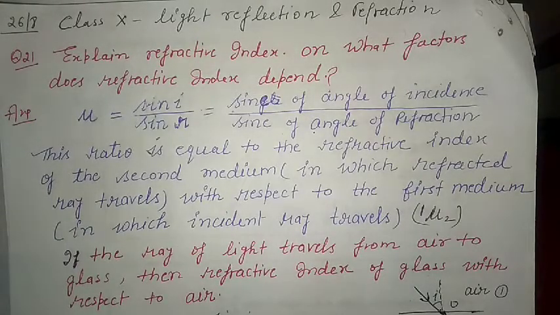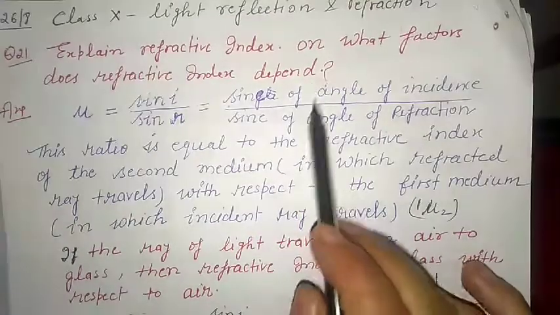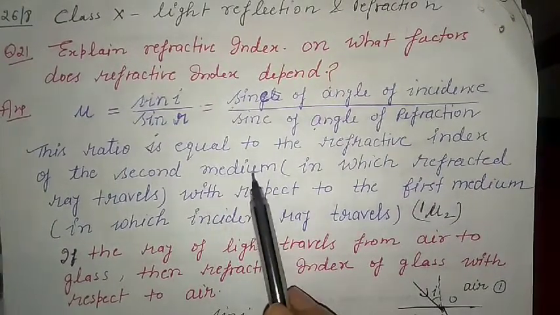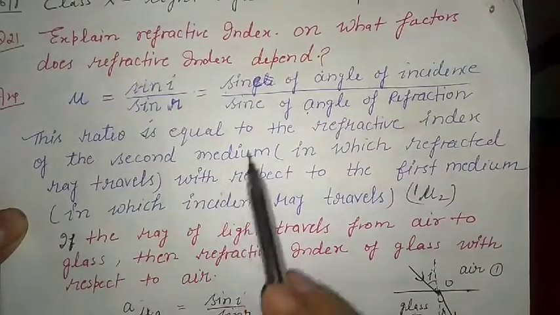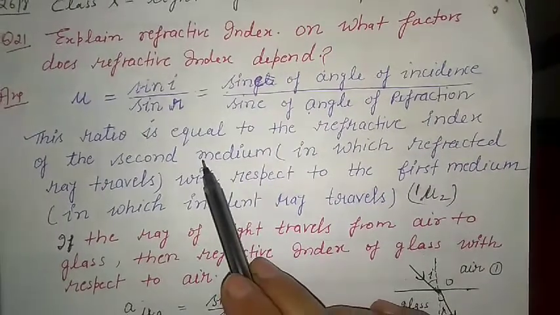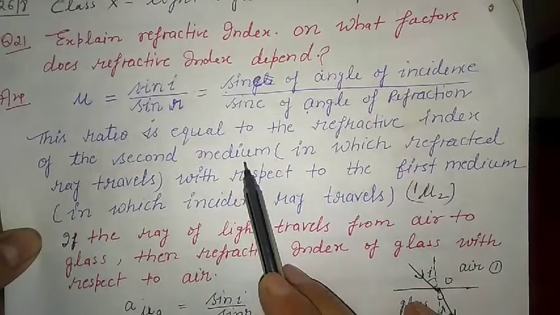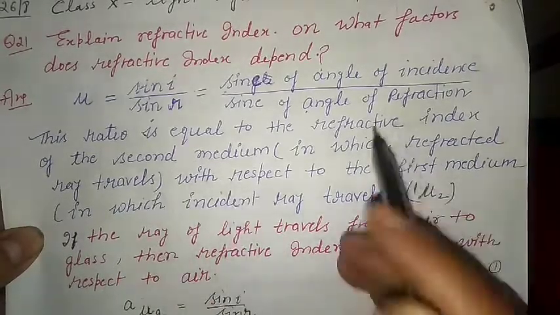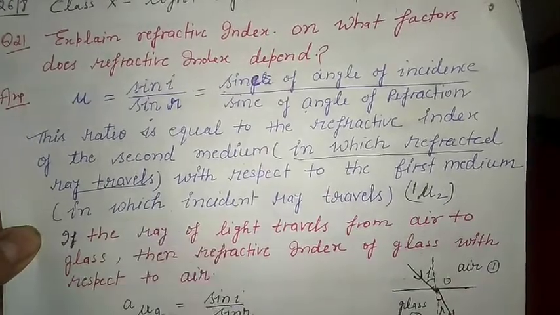Actually this mu here is one definition. The ratio is equal to the refractive index of the second medium with respect to the first medium. So how can we tell which is the second medium and which is the first medium? The second medium is the one in which the refracted ray travels. That is the second medium.